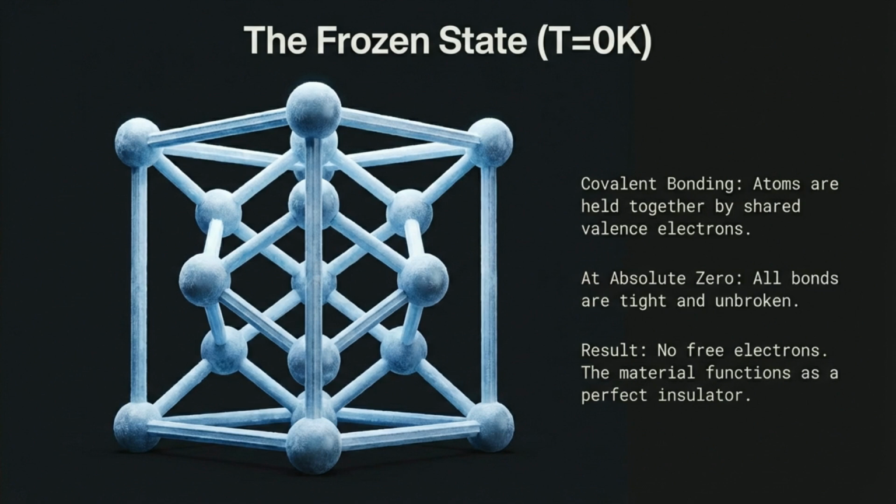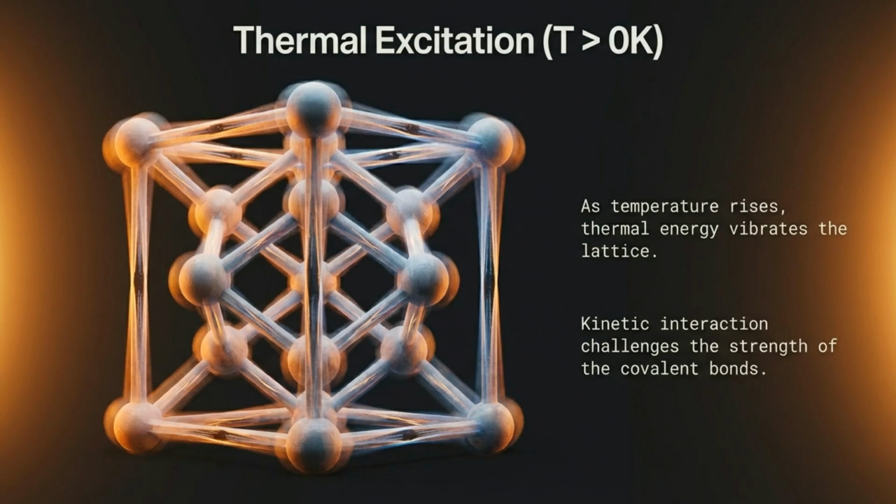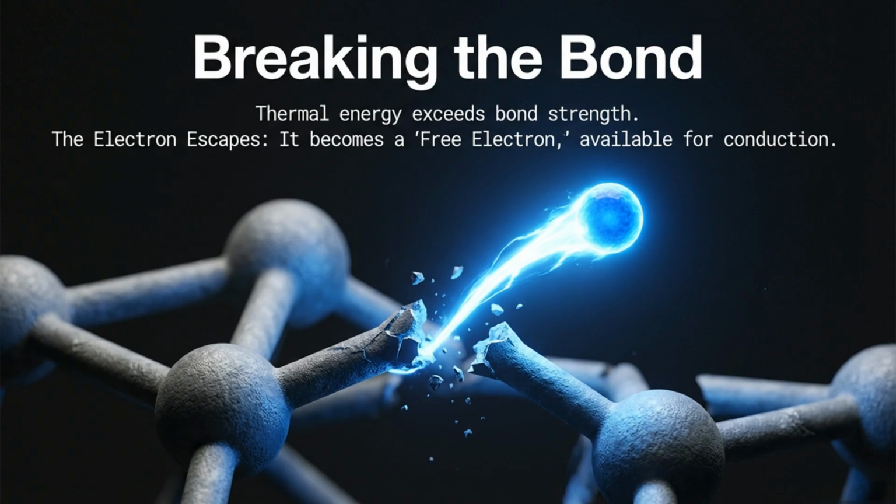Covalent bonding holds atoms together via shared valence electrons. All bonds are unbroken, resulting in no free electrons, and the material functions as a perfect insulator. When the temperature rises, thermal energy causes the lattice to vibrate. This kinetic interaction challenges the strength of the covalent bonds. If the thermal energy exceeds the bond strength, a covalent bond breaks. An electron escapes, becoming a free electron available for electrical conduction.